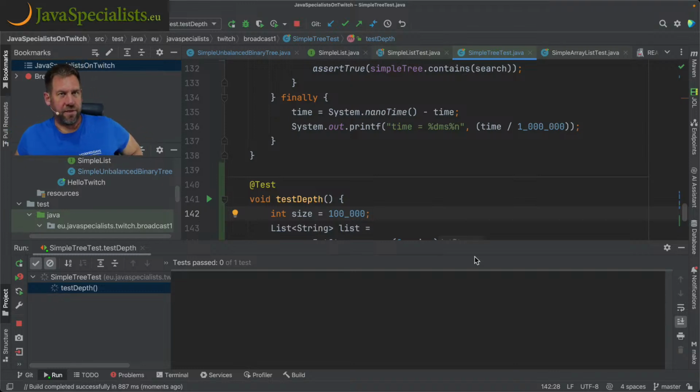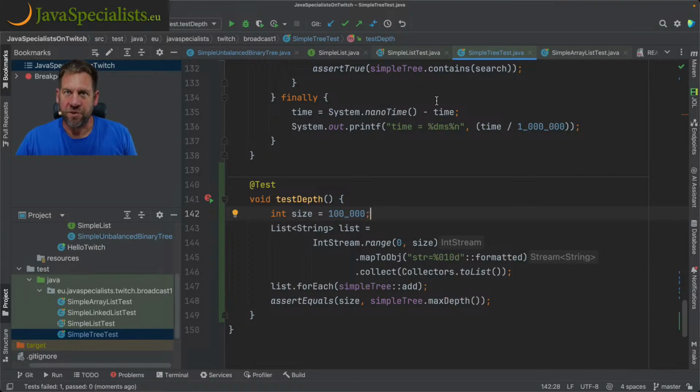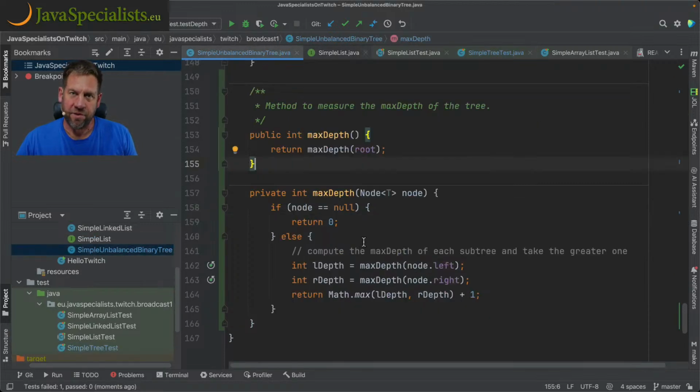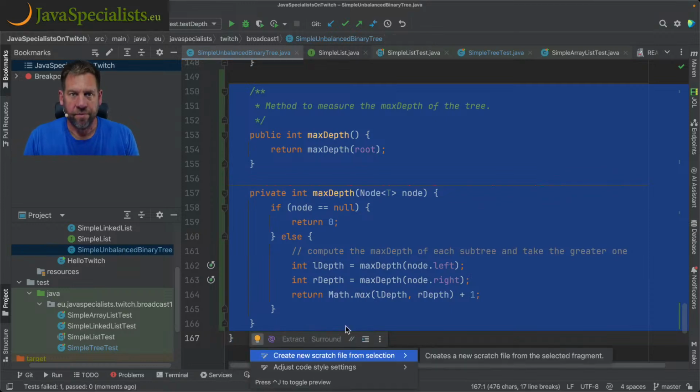Now, the problem with the current tree is that the adding is going to be fairly expensive because each time that you add, it's an order n operation. There's also, here's a Stack Overflow error. It's on the test depth. Okay, so that's exactly where I wanted to see that error. Okay, so 100,000 gives an error. So if we go back to the simple tree, unbalanced binary tree, what we can do is we can say, let's change it to iterative. Let's see if we can do that.